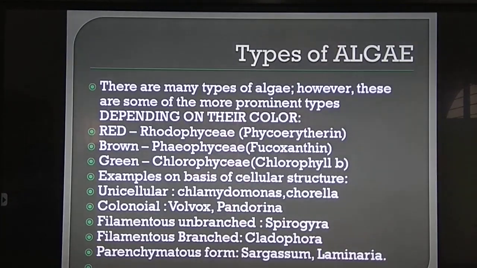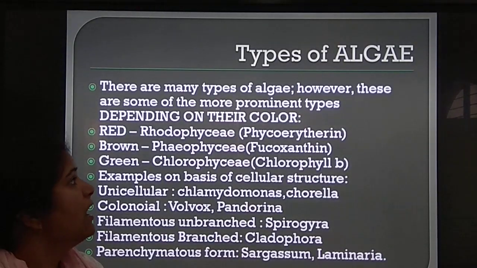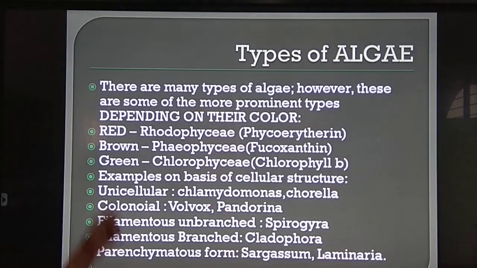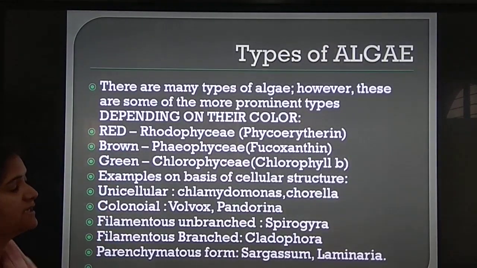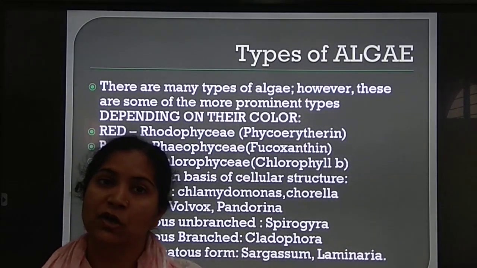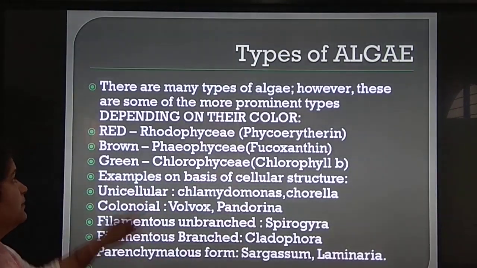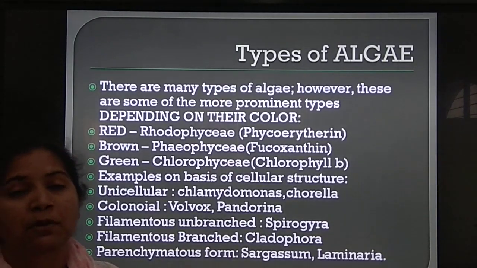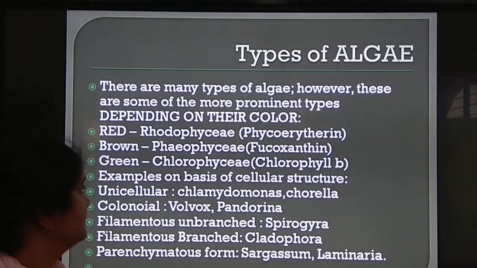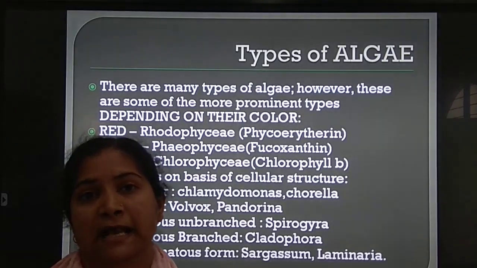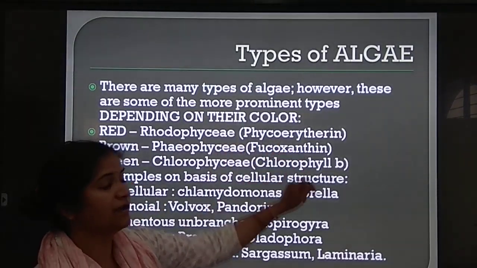Now, types of algae. There are many types of algae. However, these are some of the more prominent types. Depending on the color, we can divide the algae into the first three categories. So the most prominent, red algae, will belong to the class Rhodophyceae. The red pigment which is most prominent in red algae is phycoerythrin.